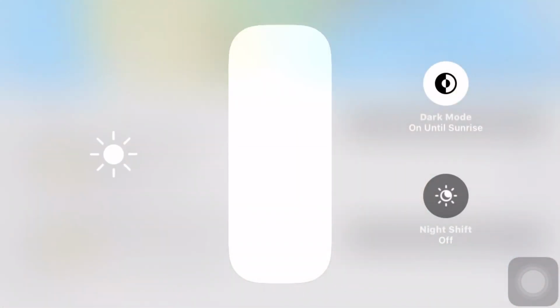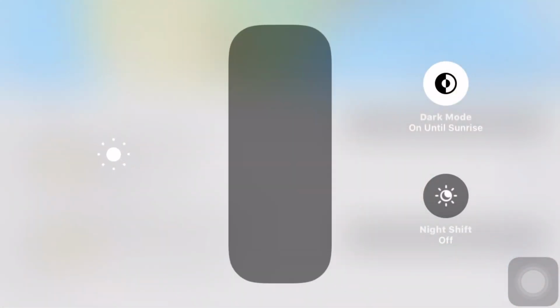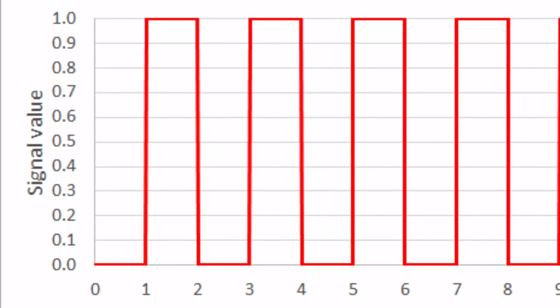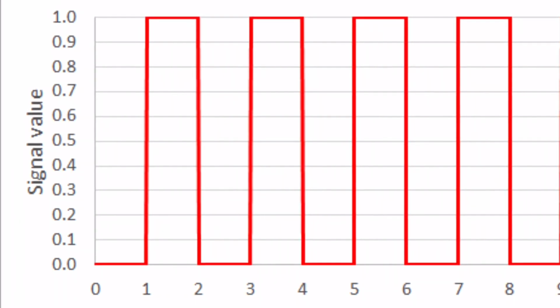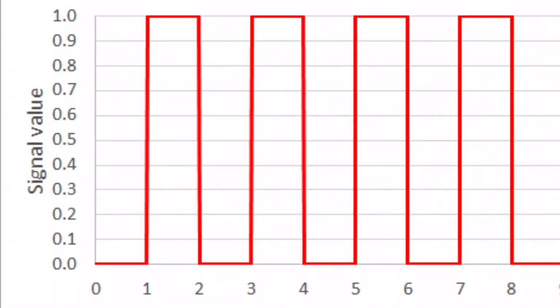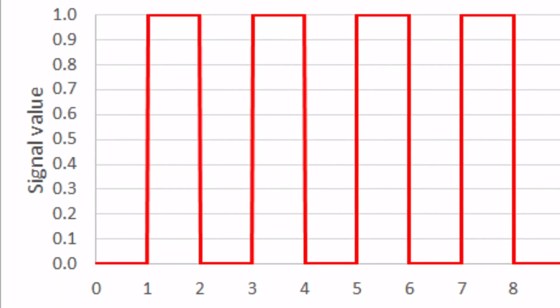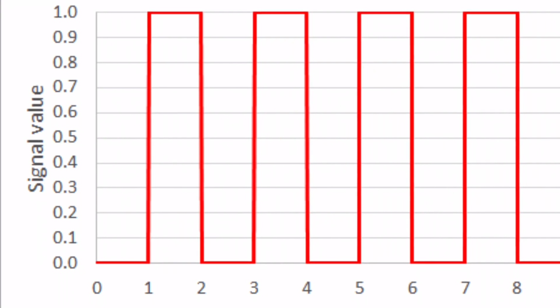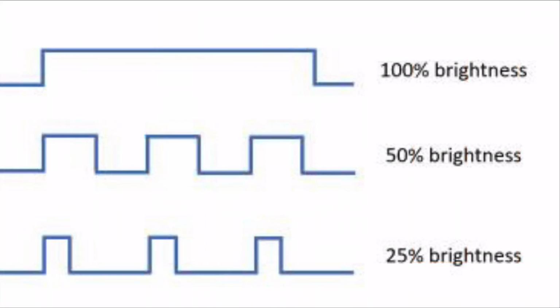Interestingly, the PWM is only applicable on brightness levels below 100%. And that is because displays use digital signals to control the brightness level of their screens. And digital signals can only assign two values that are 1 and 0, or yes or no. In that scenario, the digital value of 1 would mean to keep the screen on at full 100% brightness level. And a 0 would mean that the screen is completely turned off.